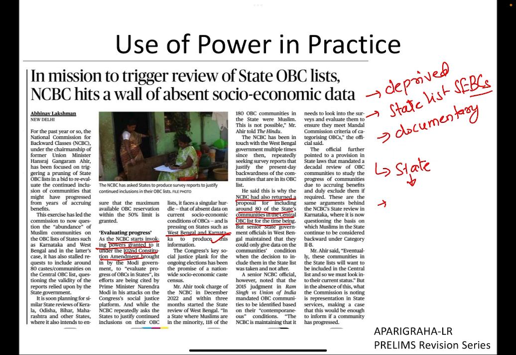But states have failed to provide any data on the basis of marginalization or deprivation.